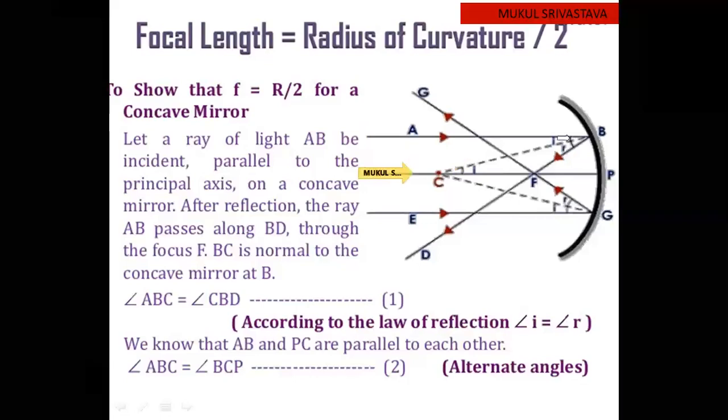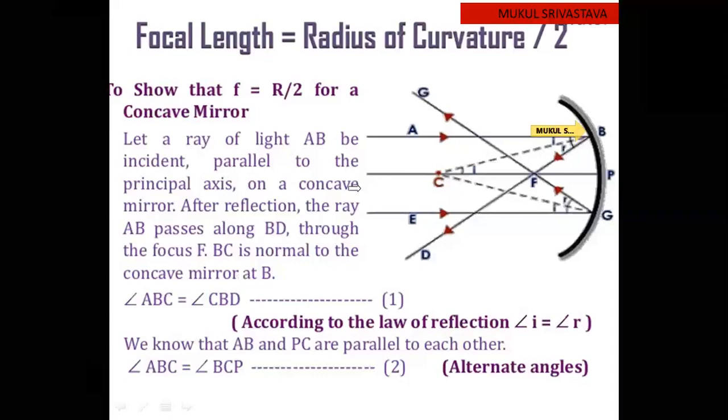So again, the law of reflection is applicable here. If you see this, the angle of incidence, this one is I, is equal to the angle of reflection at point B. So in this case, ABC is equal to CBF. You can say that CBD or CBF.